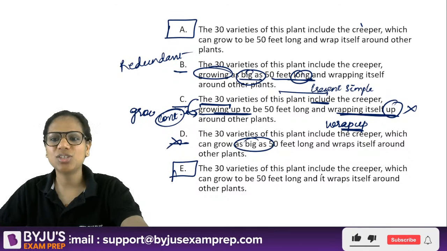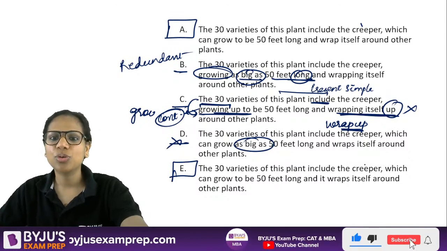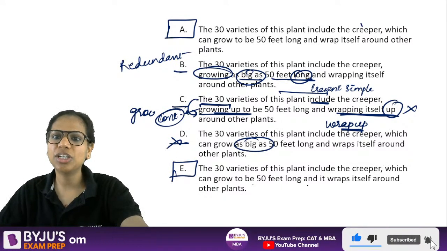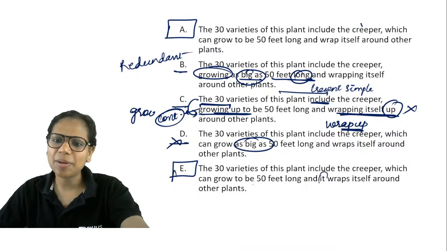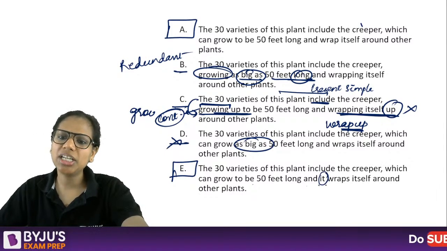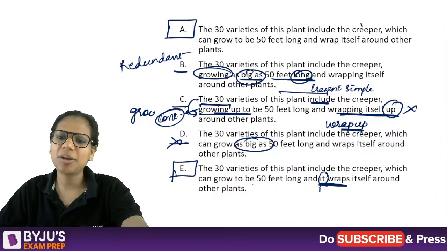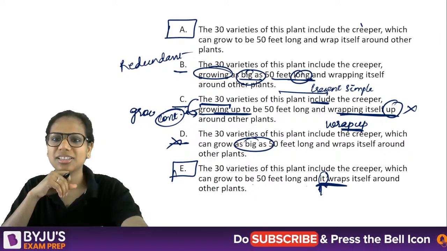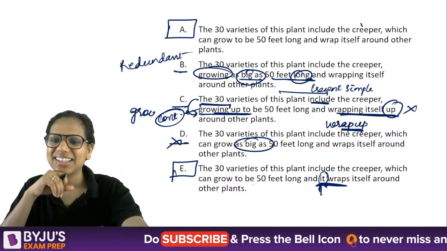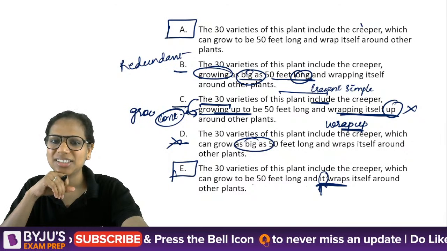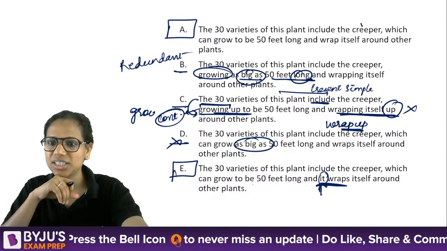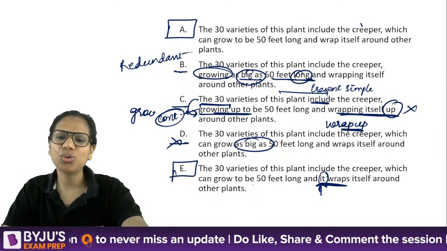The 30 varieties of this plant include the creeper, which can grow to be 50 feet long, and it wraps. Do I need the repetition of it? I don't.